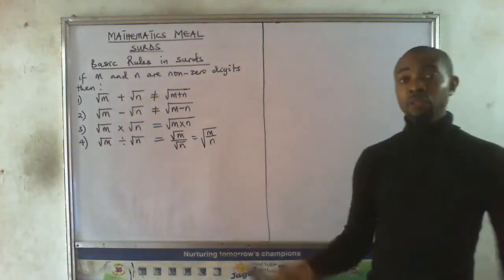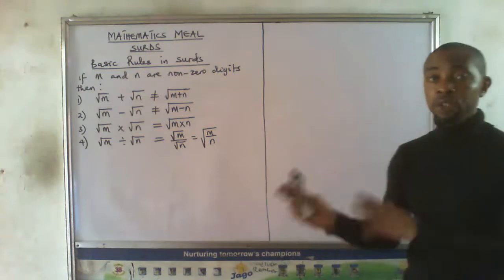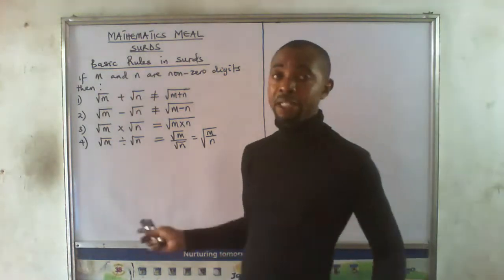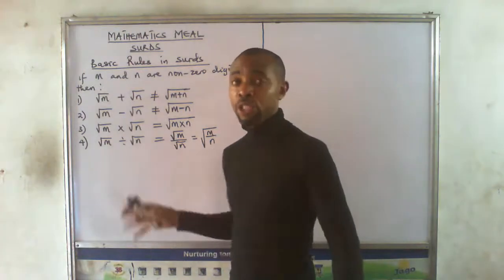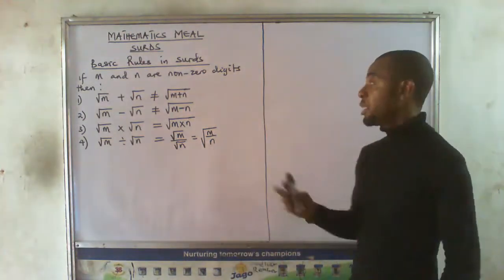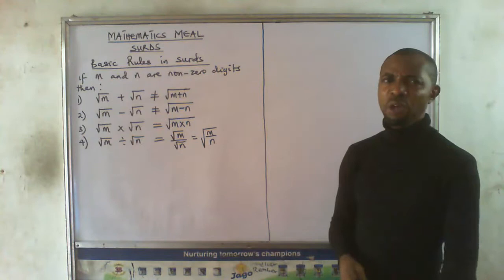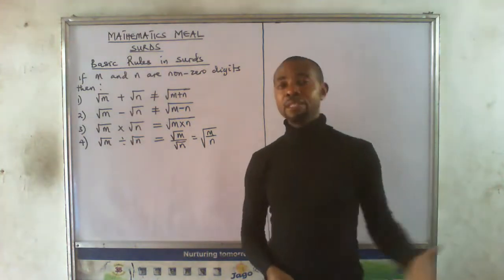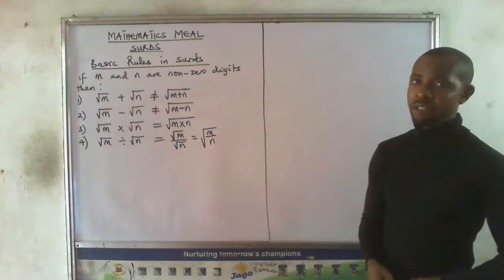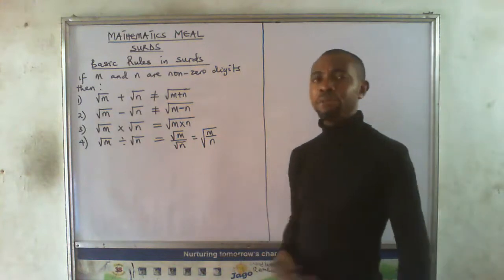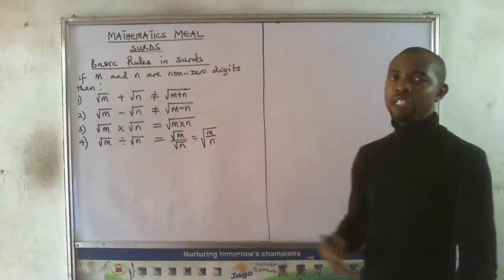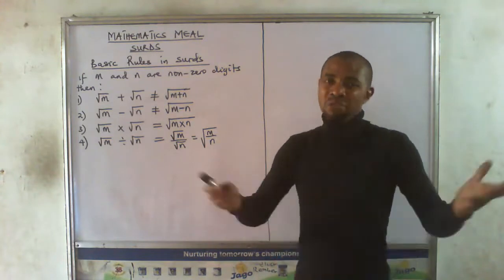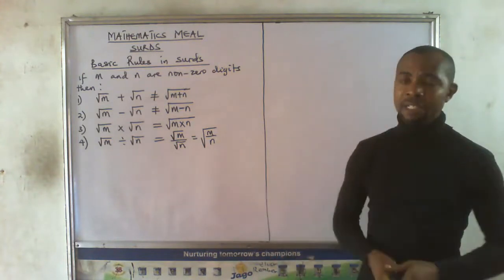You know, whenever you fail to follow rules, if you begin to break rules, you will become a criminal. So if you don't want to be a criminal in surds, then you need to know the rules that guide surds. Because if you become a criminal by breaking rules in surds, definitely the police, the surdic police, will arrest you. And when you are arrested, you will be locked up in the cell, the surdic cell, and you'll be taken to the court of surds. And whatever happens to you there, my hands are not there.